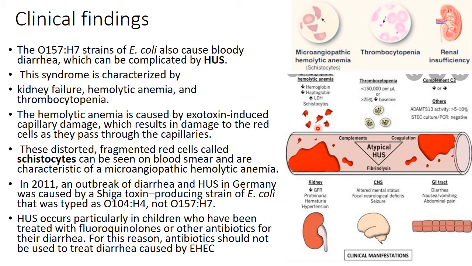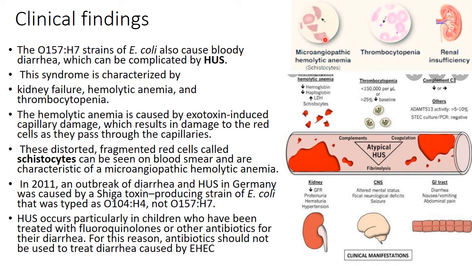The presence of schistocytes is characteristic of microangiopathic hemolytic anemia. In microangiopathic hemolytic anemia, the toxin damages the red blood cells and they are converted into small fragments called schistocytes.